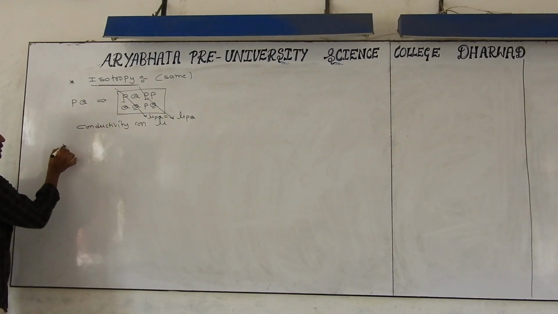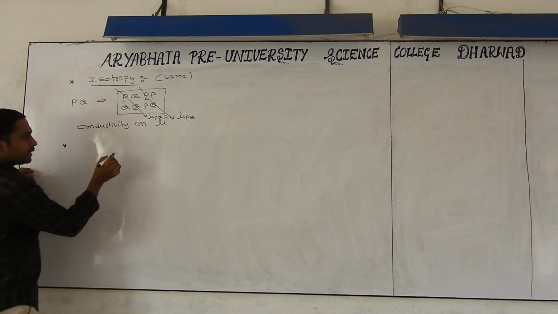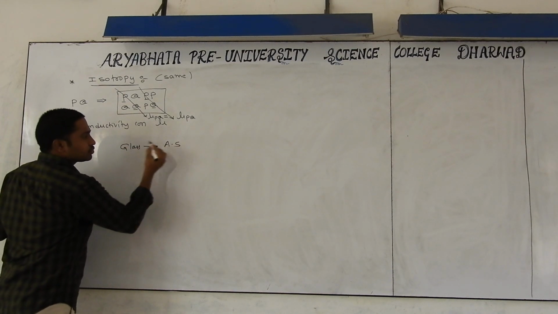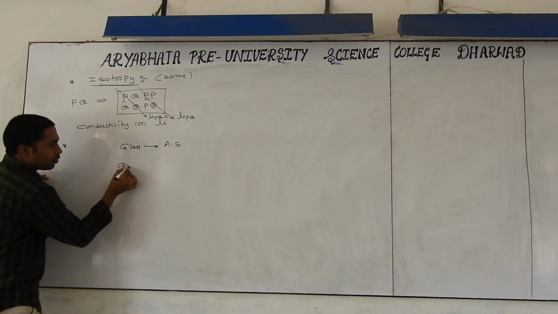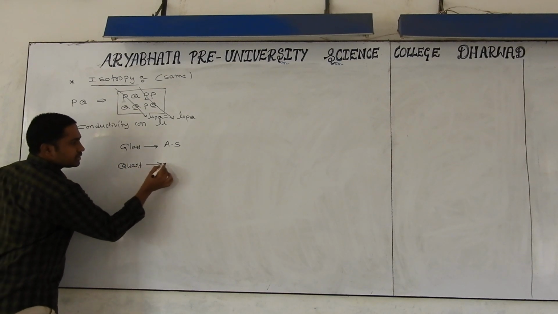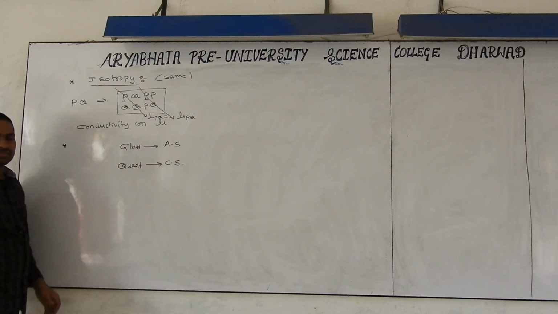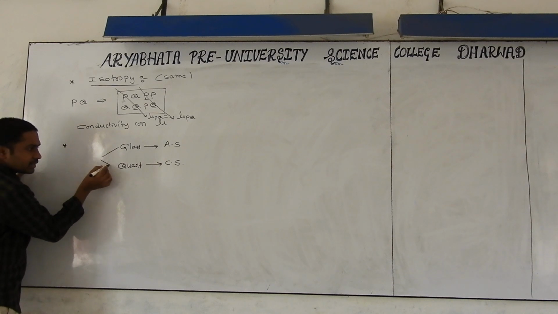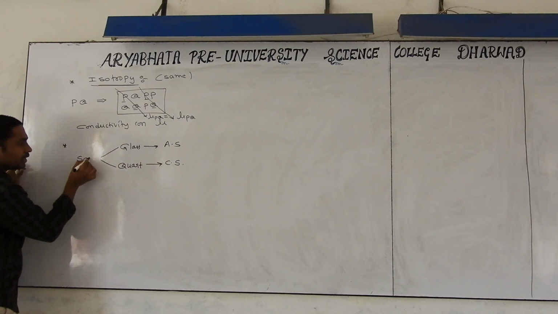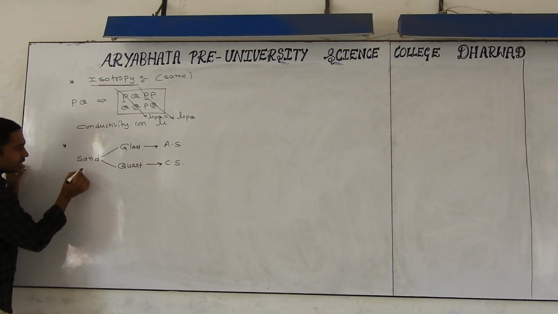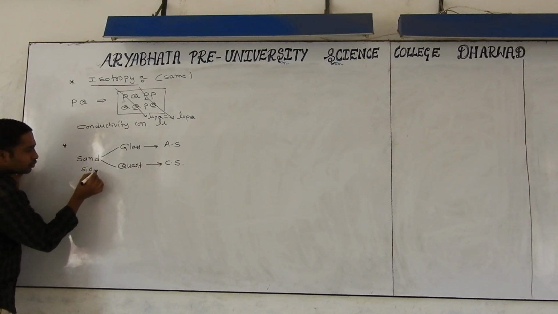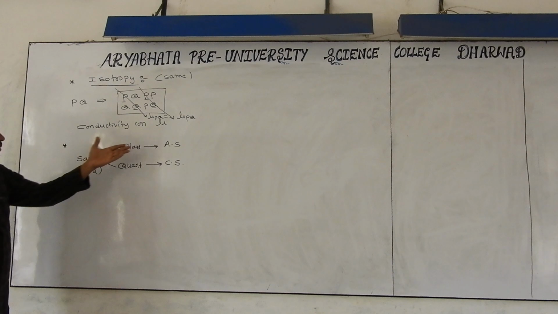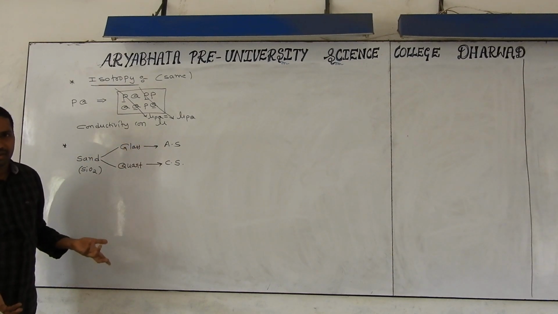Later some important points I want to explain. If you take glass, I have written glass is an amorphous solid. If you take quartz, quartz is a crystalline solid. Here, what is important? Even though they differ in structure, both are made up of the same origin, sand. In sand, what is the chemical composition? SiO2. Both are made of the same material, but their structures are different. Why? I will explain very clearly.